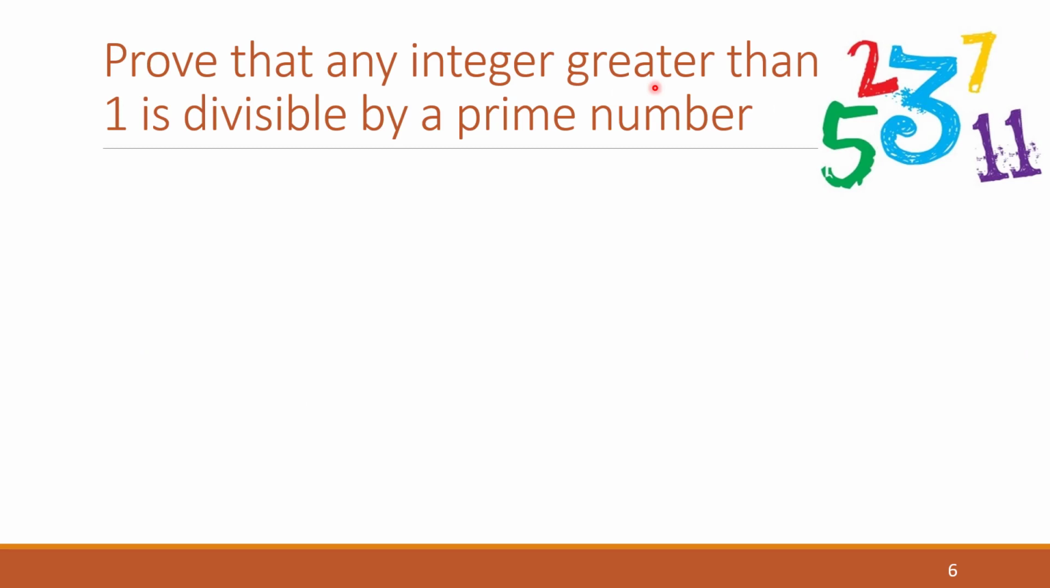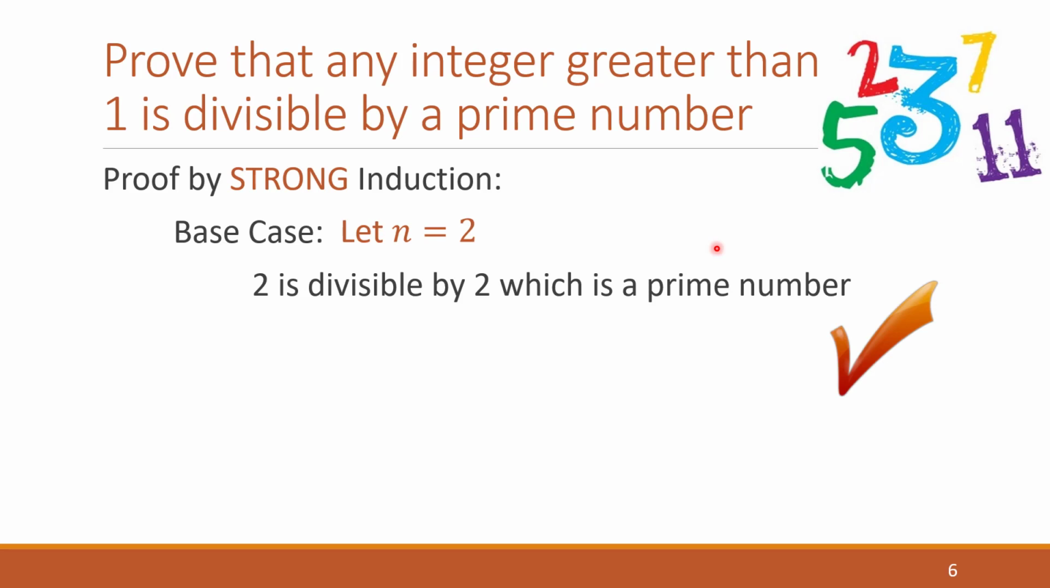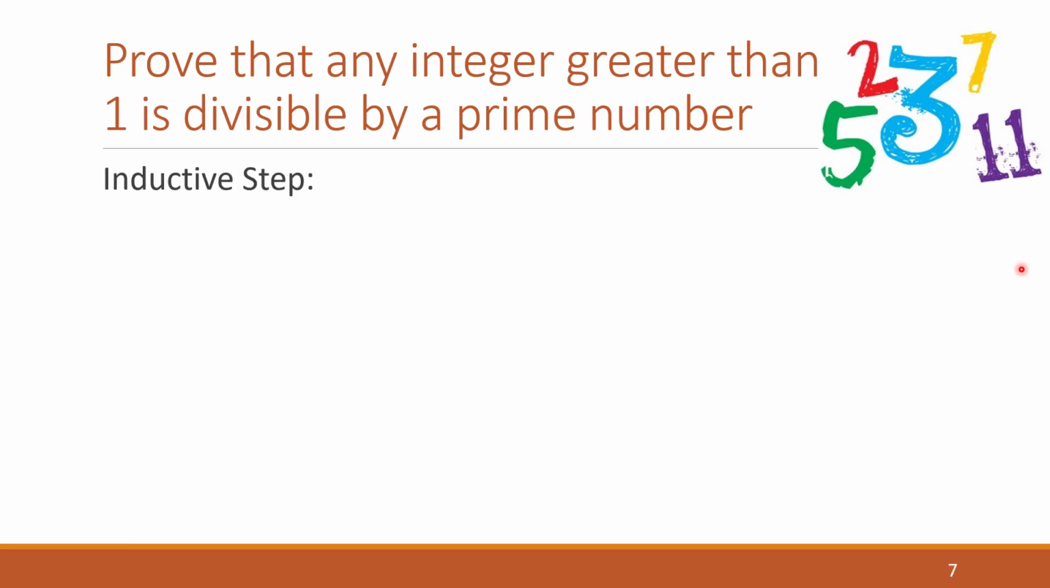Okay, so let's come back to this proof. We want to prove that any integer greater than 1 is divisible by a prime number. In this case, we don't need more than one base case. So our base case stays completely the same, right? We'll see some more examples where we'll use more than one. Okay, it's when we get to our inductive step that this starts to change.